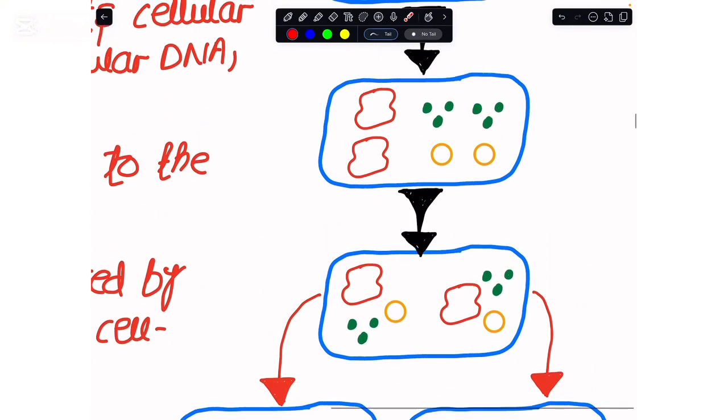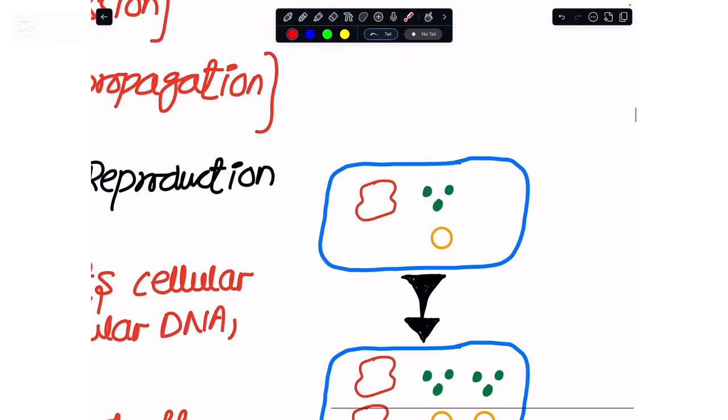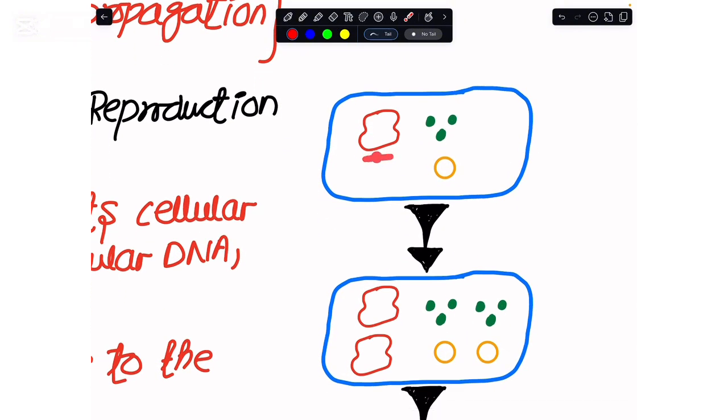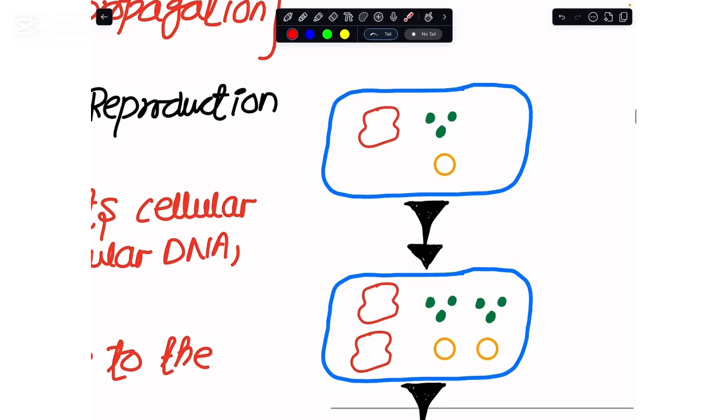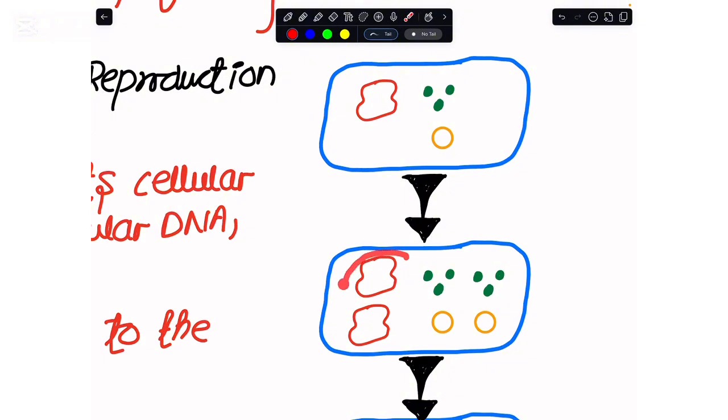That means that before the parent bacterium undergoes binary fission, I am required to duplicate its cellular content. As you see, I have this DNA molecule, these ribosomes, and this extra genetic material, the plasmid. So in the first step, the bacterium duplicates all of its cellular content: not only the DNA, but the ribosomes and the plasmids as well.